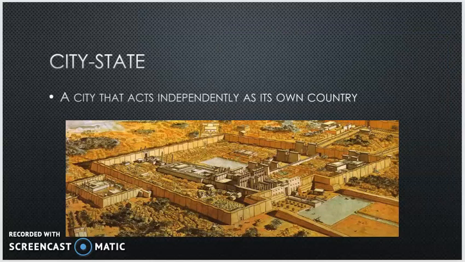Your next vocabulary word is city-state. A city-state is a city that acts independently as its own country. It would kind of be like if New York City decided to be its own country, that would be a city-state.